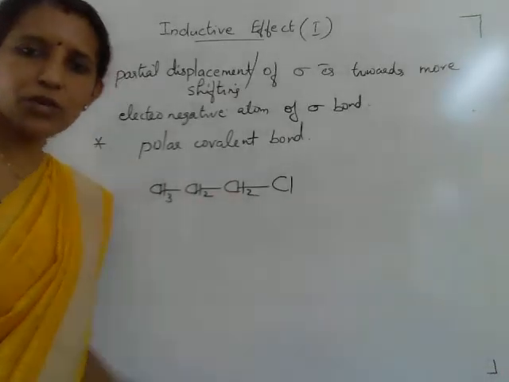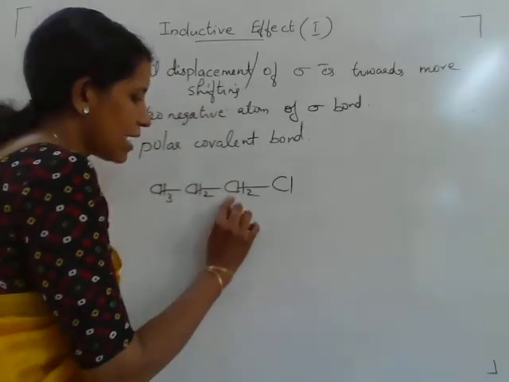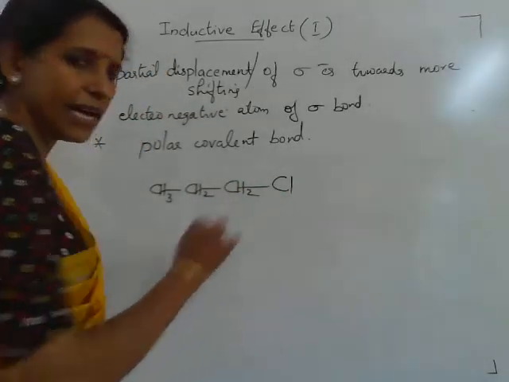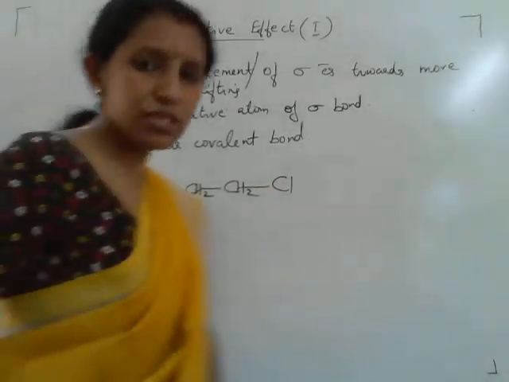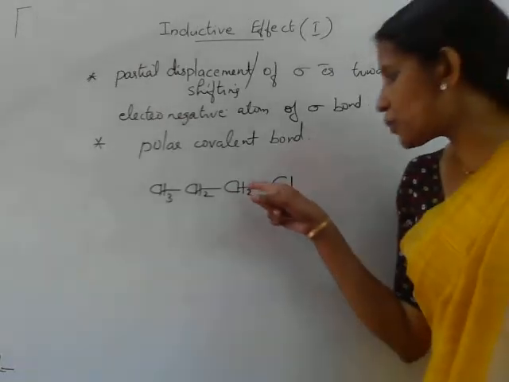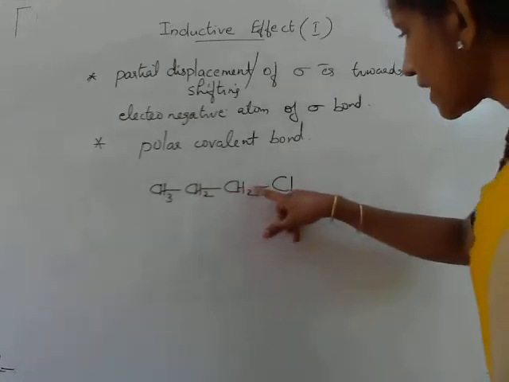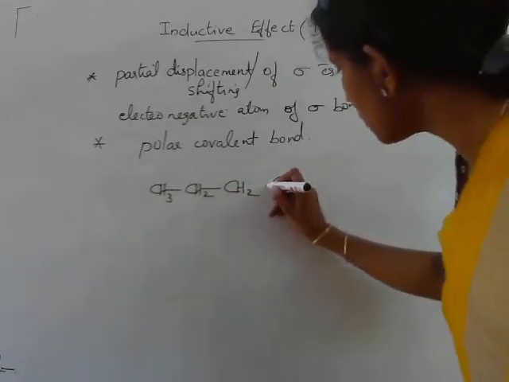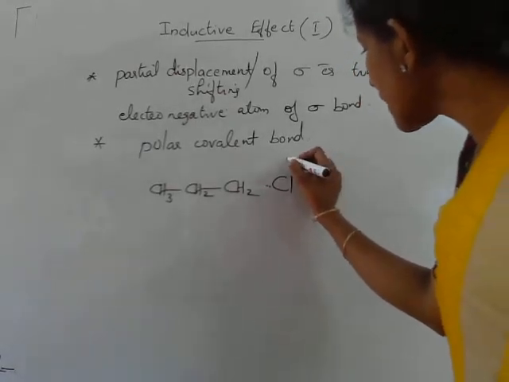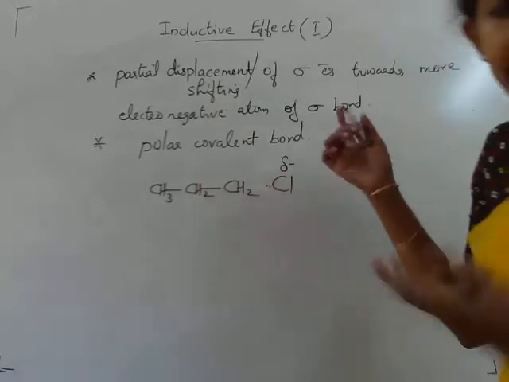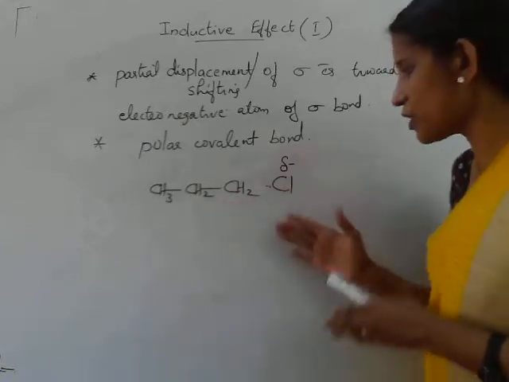a carbon-chlorine bond. The carbon-chlorine bond is polar, right? Which is more electronegative, carbon atom or chlorine? We know chlorine, the halogen atom with 7 valence electrons, is more electronegative than the carbon atom. So this chlorine atom has a tendency to pull the electron pair, to attract the electron pair more towards it. So the electron pair of this covalent bond will be lying more towards this chlorine atom. So what happens to chlorine? The chlorine atom acquires a partial negative, not full negative charge. Only these electrons are lying closer to chlorine but are not taken away from this carbon.